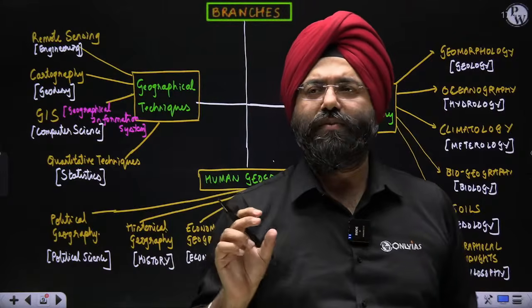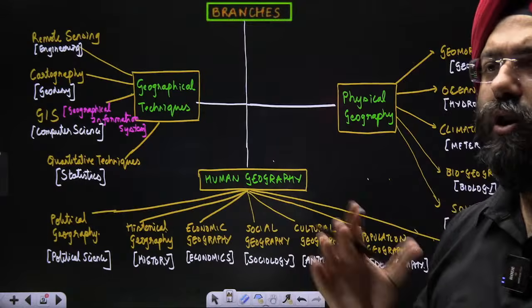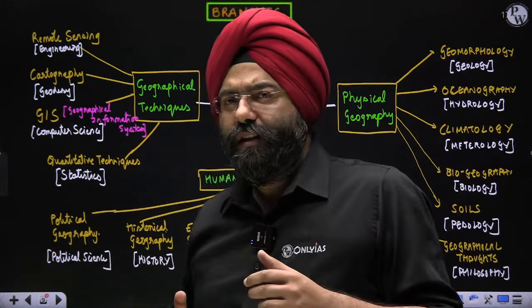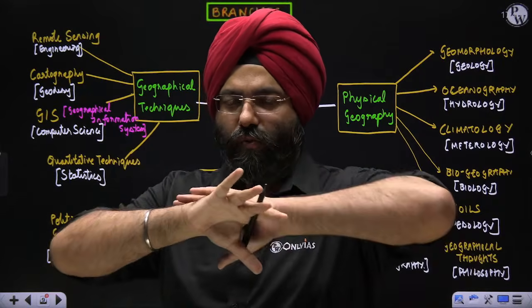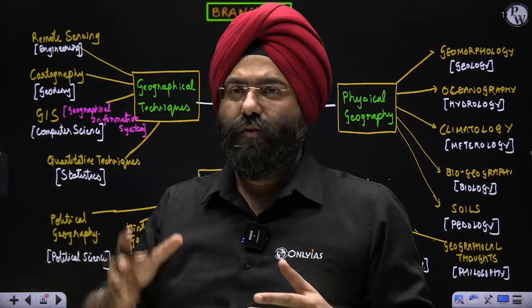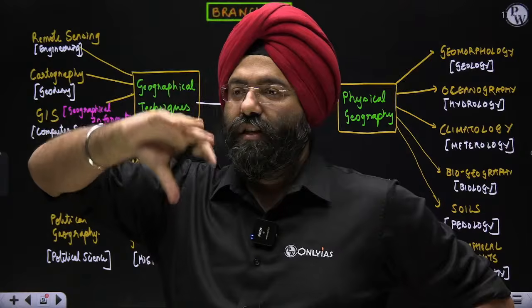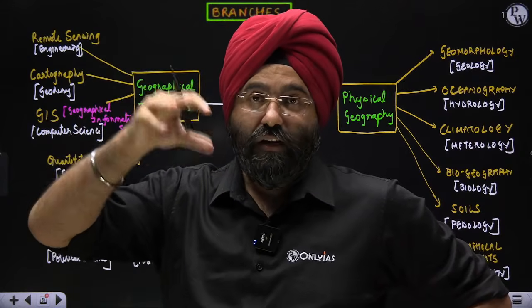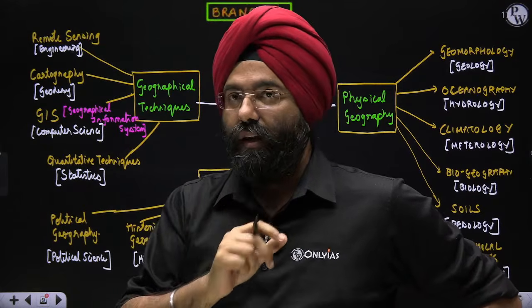This is one sub part which you very often do not study. Remote sensing, what do you mean by remote sensing? Remote sensing means that without being in direct contact with the earth, you are trying to find out aspects associated with it. For example, through satellites you find out places and things, whether it is forest area, without being in direct contact. That is remote sensing, associated with the subject of engineering.